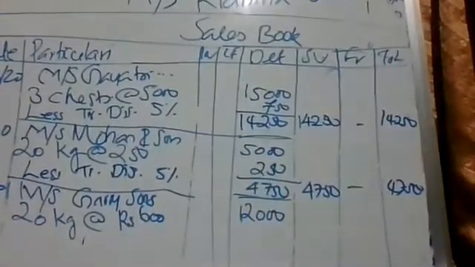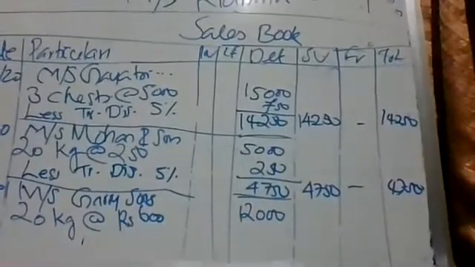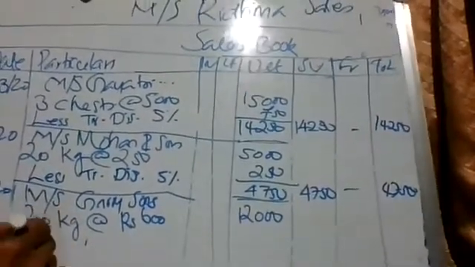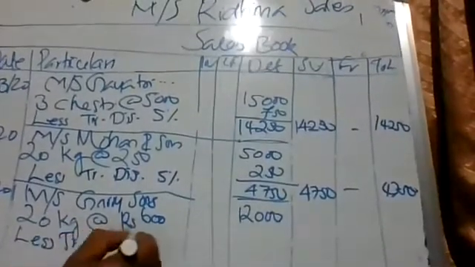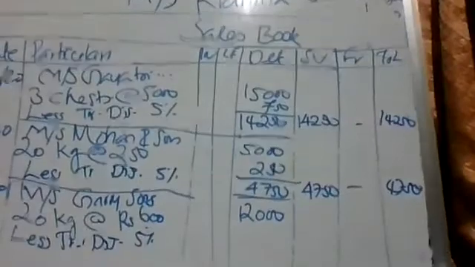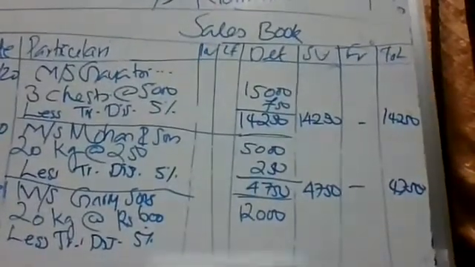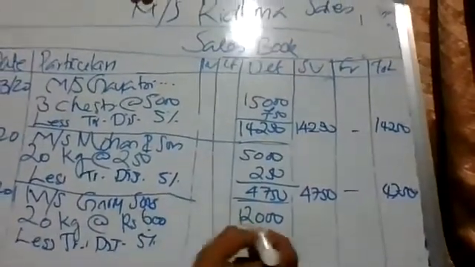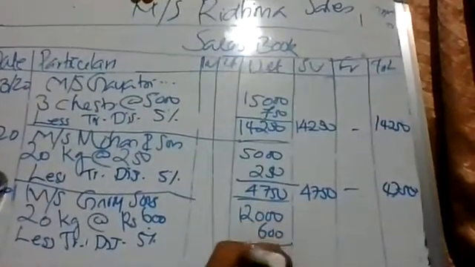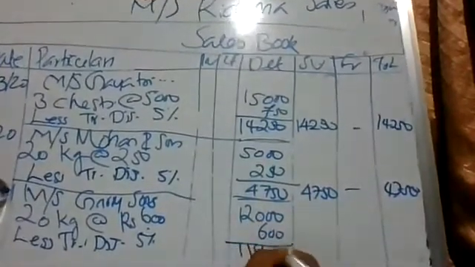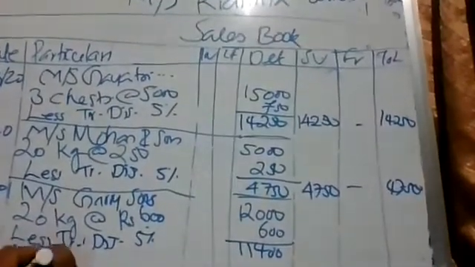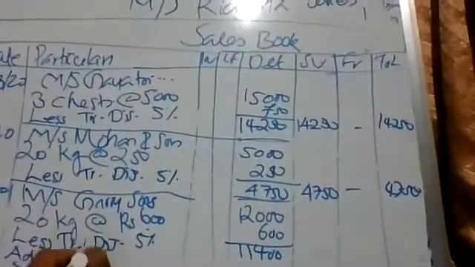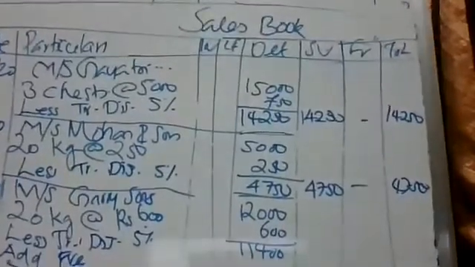Trade discount we have to issue before writing freight charges. That you know. 5% of 12,000 is 600. Balance 11,400. Add freight charges. We are paying freight.